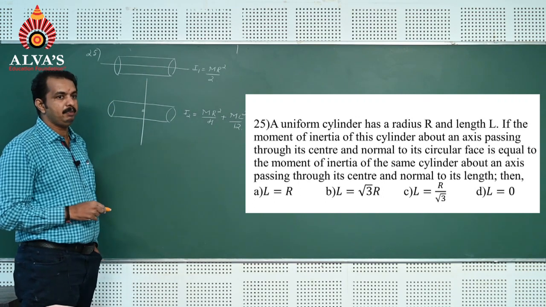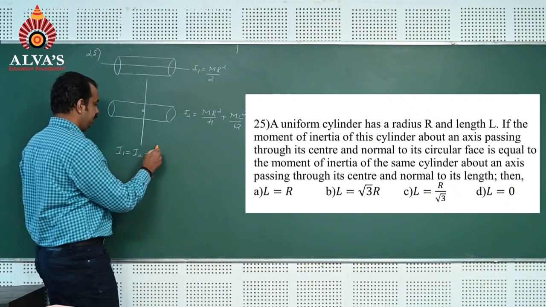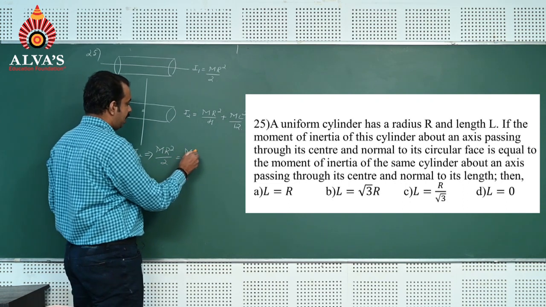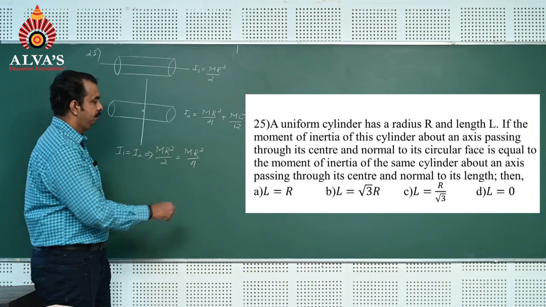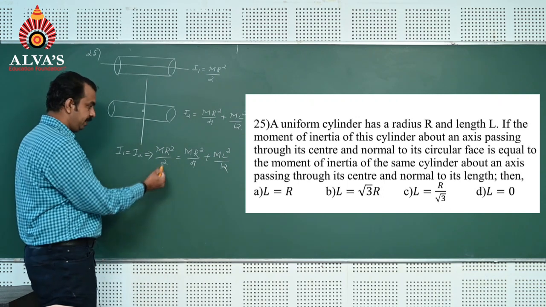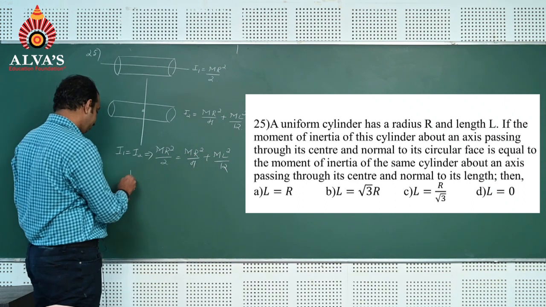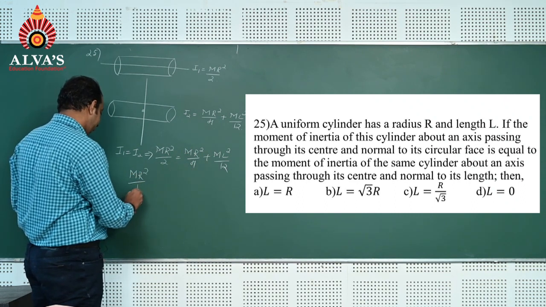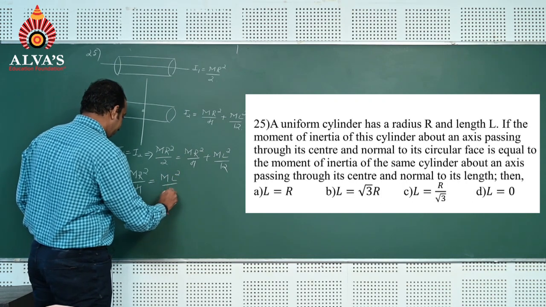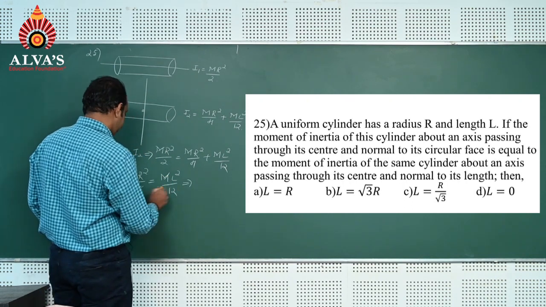As it is given in the problem that I1 is equal to I2, mr square divided by 2 is equal to mr square divided by 4 plus ml square divided by 12. So mr square divided by 2 minus mr square divided by 4 is mr square divided by 4, which is equal to ml square divided by 12. m gets cancelled, that is 3 times.